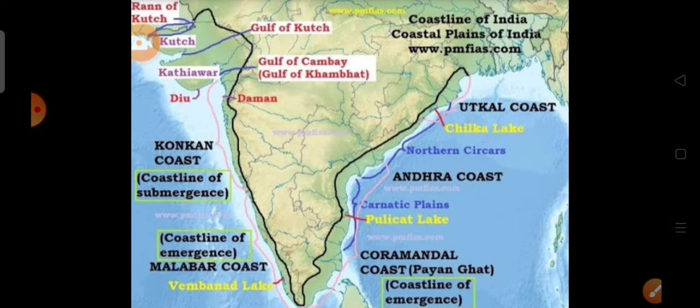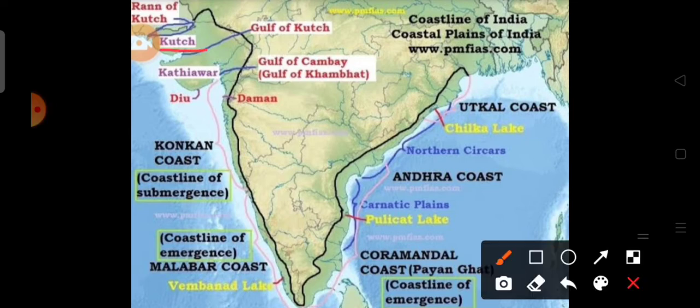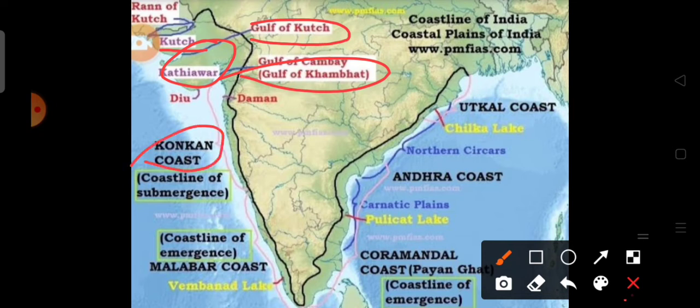The Gujarat plain lies to the east of the Kutch. Here is the Kutch, and the Gujarat plain lies to the south of the Kutch region, and it includes part of Gujarat and the coastal area of the Gulf of Khambhat. Here we can see the Gulf of Kutch and the Gulf of Khambhat. The Konkan plain extends from Daman to Goa, and the Malabar coast extends from Mangalore to Kanyakumari.